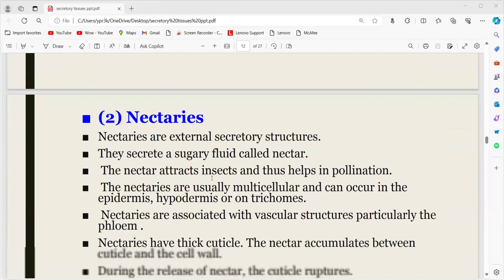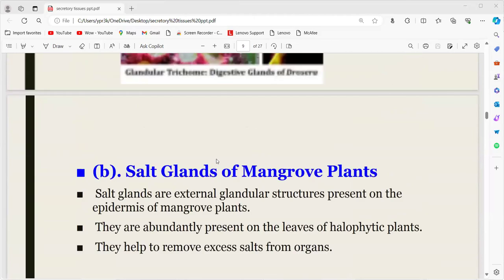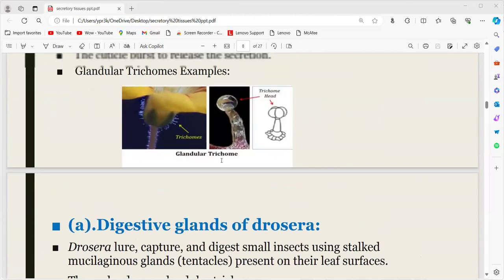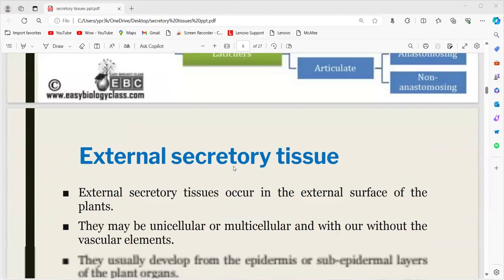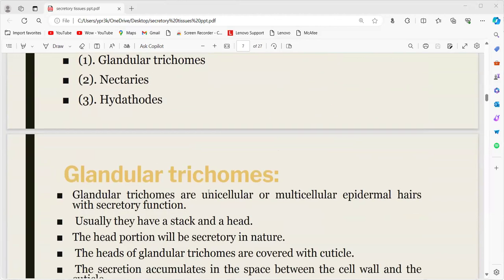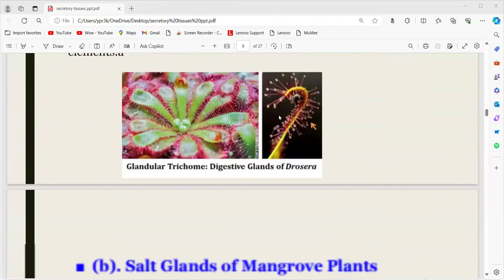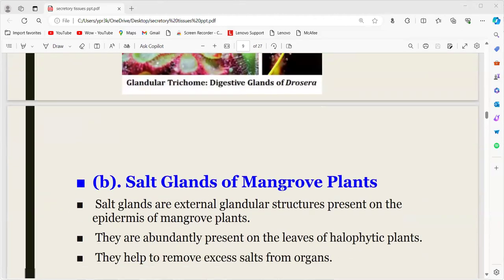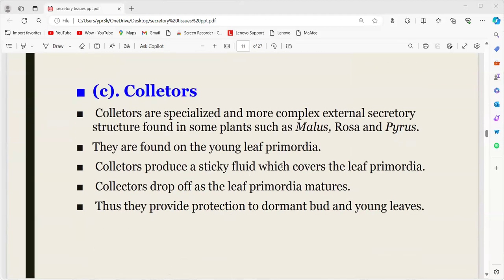Another one is the nectaries. First, secretory tissues are classified into two types, external secretory tissues and internal. In the external secretory tissues, the first one is glandular trichomes. All of these come under the examples of glandular trichomes: the digestive glands of Drosera, the salt glands of mangrove plants, and collectors. These three come under the first one, the glandular trichome.